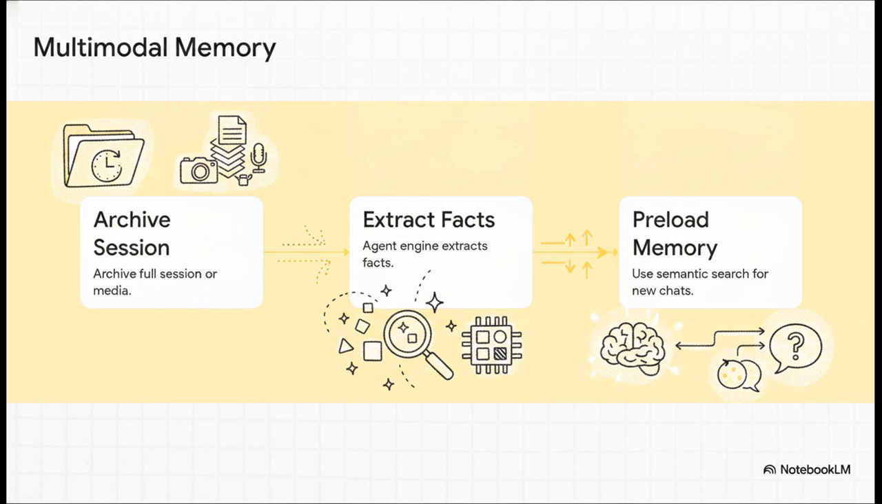And here is the autonomous workflow that makes that multimodal memory actually function. First, at the end of a chat, the system just archives the full session. Second, a background agent engine steps in, extracts key facts from all that media, and generates embeddings. Finally, and this is kind of the magic part, a preload memory tool automatically uses semantic search to inject those relevant facts into the prompt before the agent even responds to your new chat.